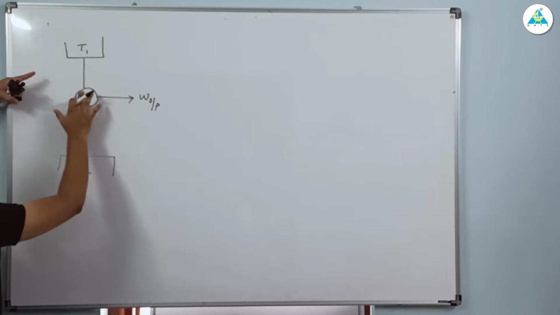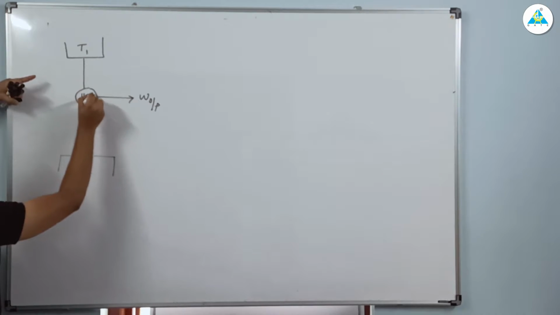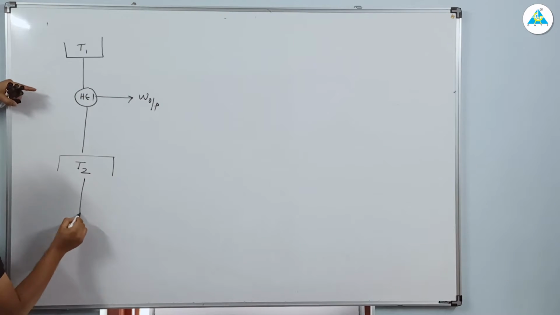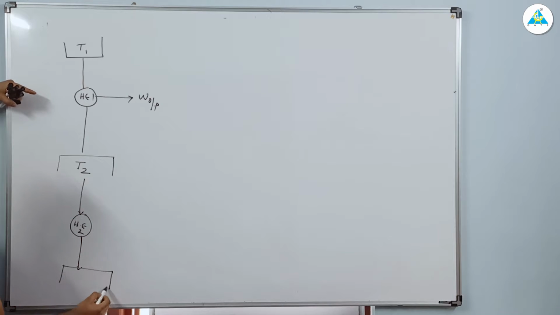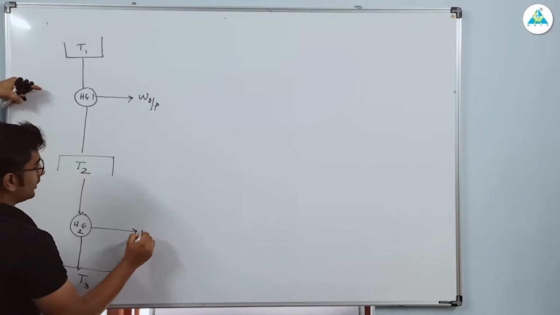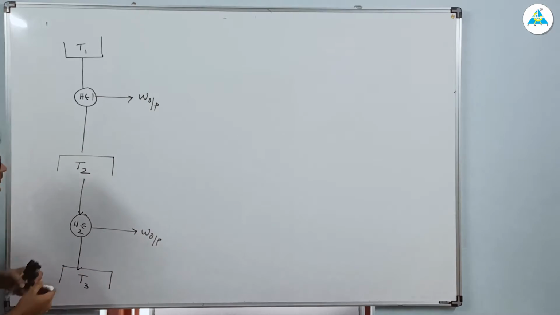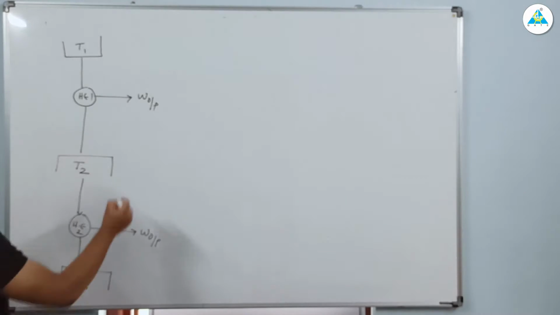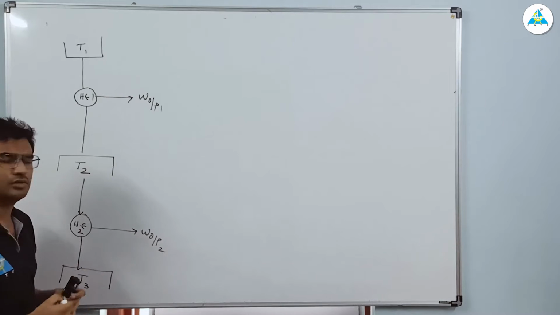So this is heat engine 1, and from T2 you are taking heat, and we are having another heat engine 2, and we have another reservoir at the temperature T3, and you are taking work output again. This is work output 1, this is work output 2.